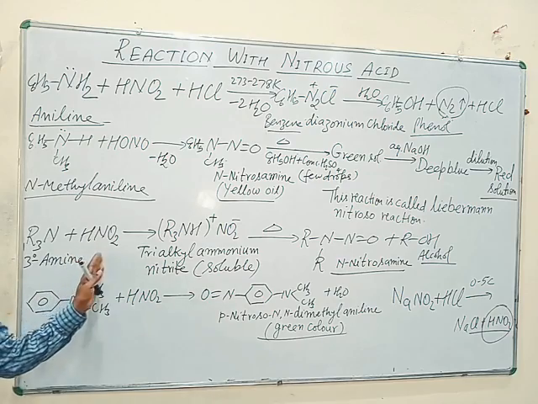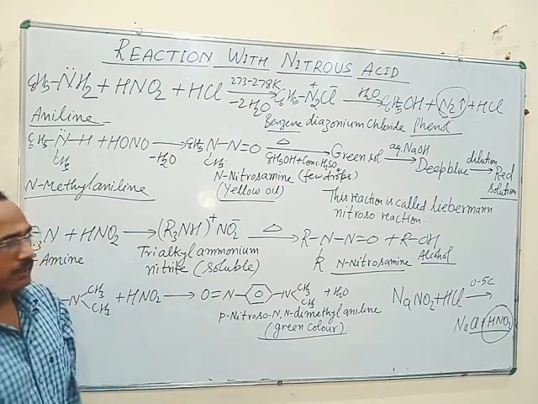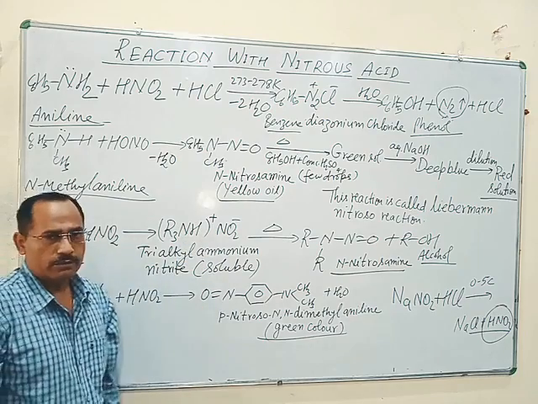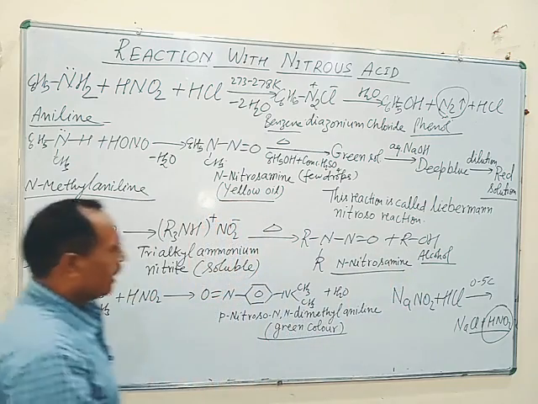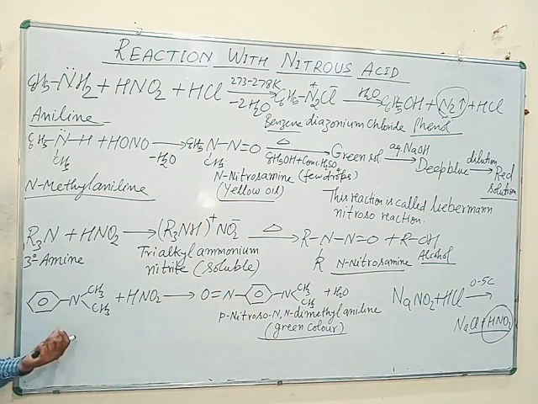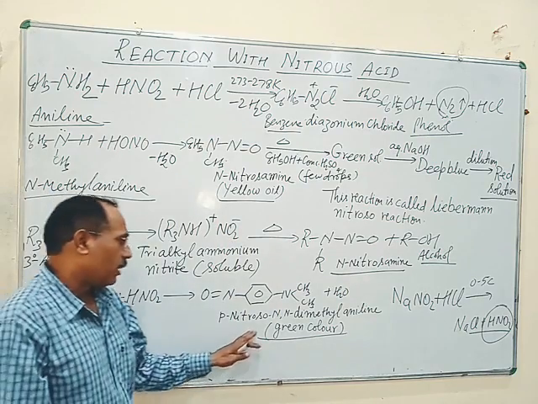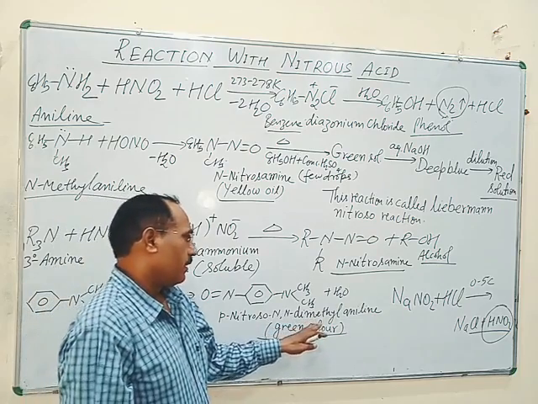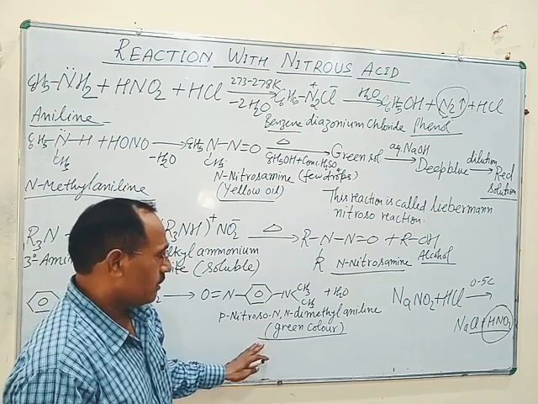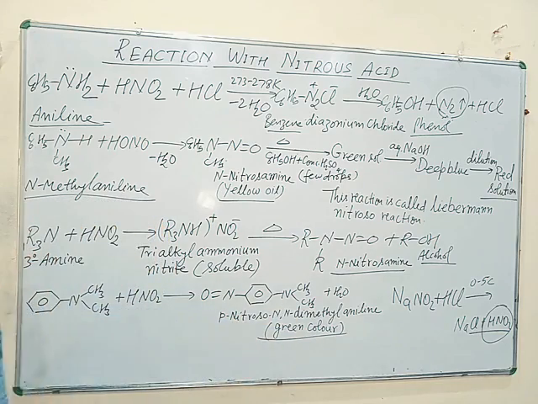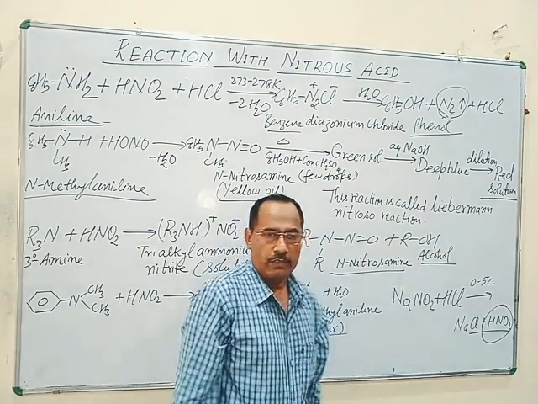Aliphatic tertiary amine with nitrous acid gives trialkyl ammonium nitrite, which is soluble in water, which on heating gives nitrosamine and alcohol, while aromatic tertiary amine reacts with nitrous acid and gives para-nitroso dimethyl aniline, which is a green color substance, and water is the byproduct in place of alcohol.